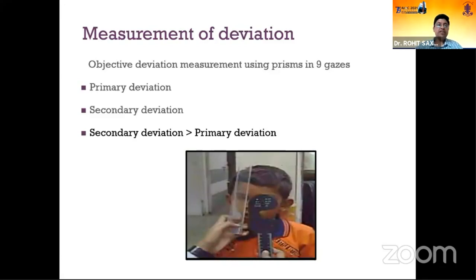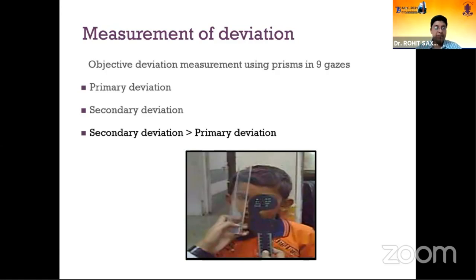You need to measure deviation in primary and secondary because unlike a comitant squint, primary deviation and secondary deviations are different, with secondary deviations being more, because secondary deviations are those which are deviations when the paretic or the abnormal eye fixates, and primary deviations are when the normal eye fixates. So when you force fix the paretic eye, the fixing eye of the normal eye would have a greater innervation, and therefore the normal eye will show a much larger deviation. So secondary deviations will always be more than primary deviations in a paretic squint.